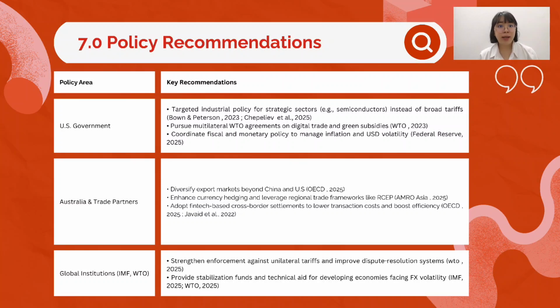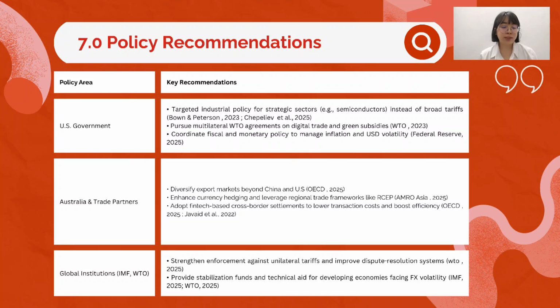Next, for Australia and its trade partners, the focus should be on export diversification beyond China and the US, strengthening currency hedging tools and leveraging regional frameworks like RCEP for stability. Fintech-based cross-border settlement systems can lower transaction costs and boost efficiency.